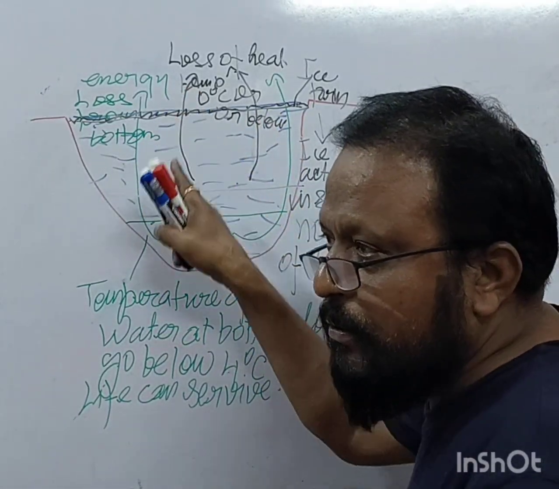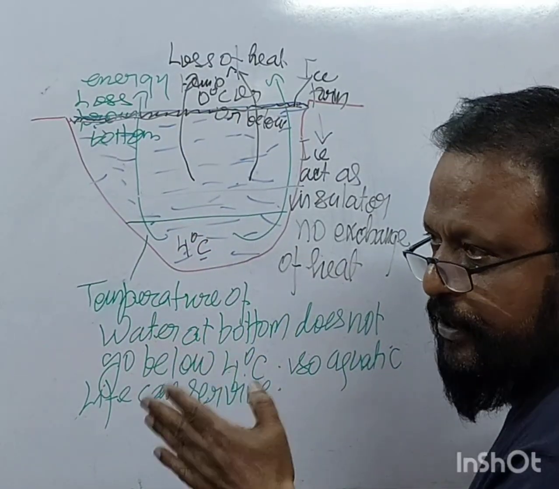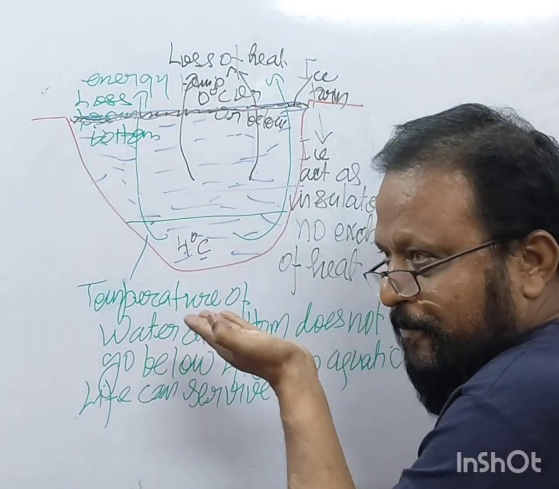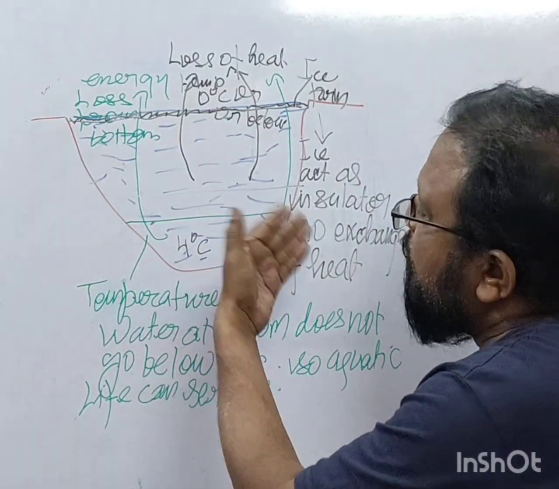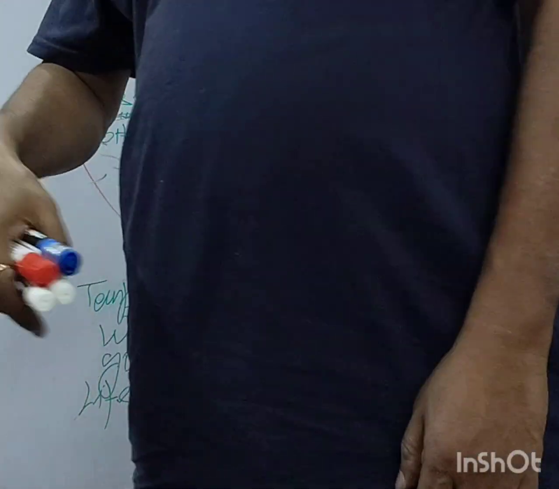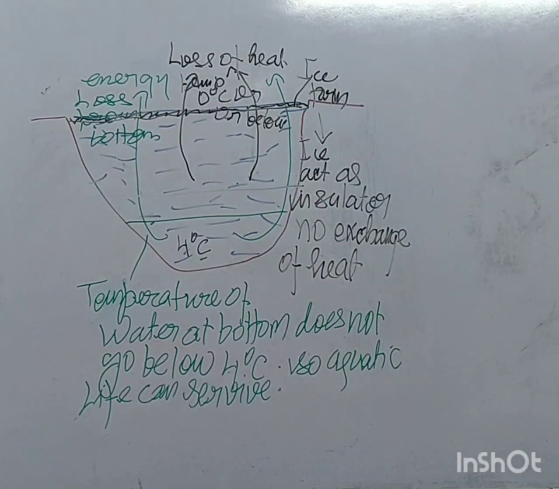It does not allow heat to pass to the surroundings. When there is no exchange of heat, the temperature does not go down further. So because of that, aquatic life can survive at the bottom. At the top it cannot, but at the bottom it can survive. So this is one of the important properties of water, which makes it different from others, right?